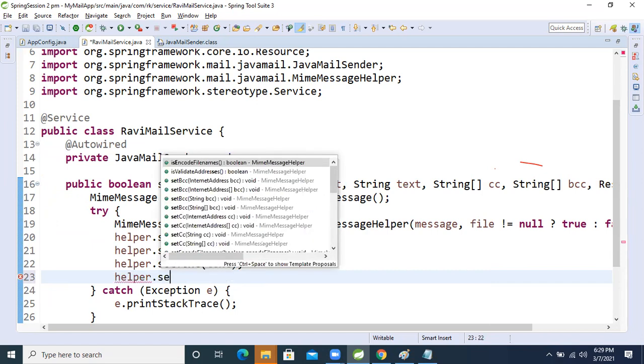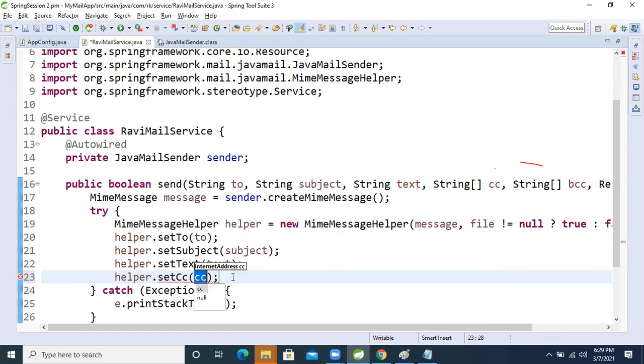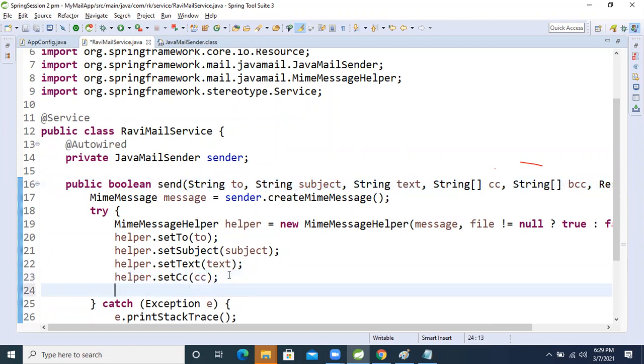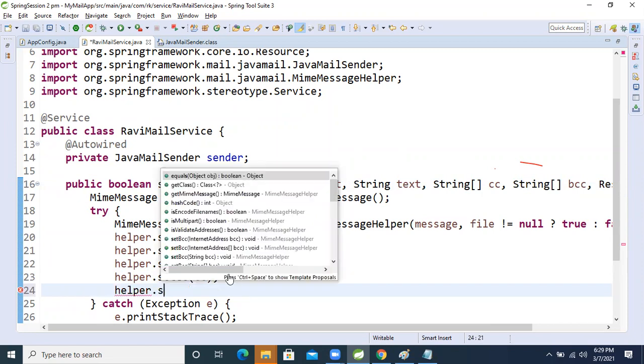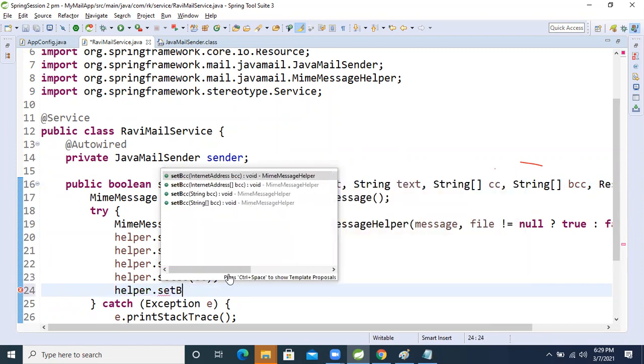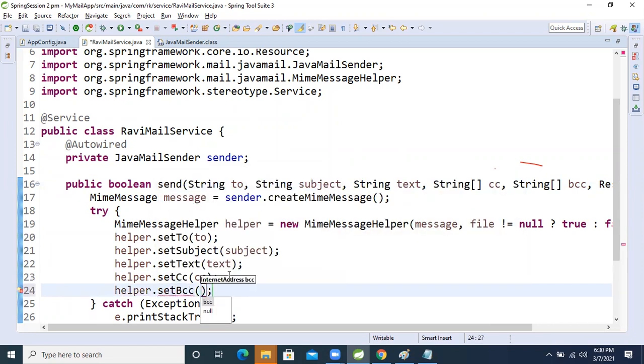Helper dot set CC, and I'm passing the CC here. Then one more, helper dot set BCC, inside that I'm passing the BCC. Now this much is completed.